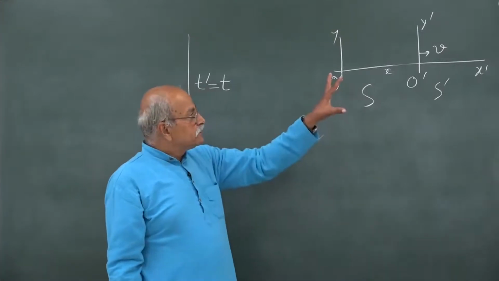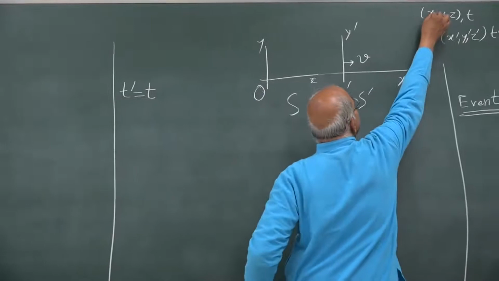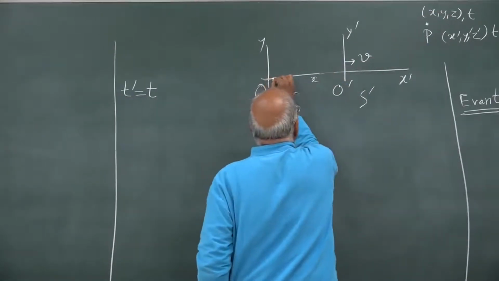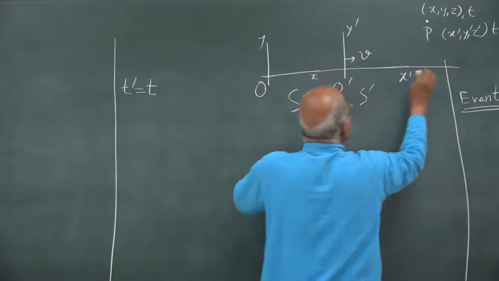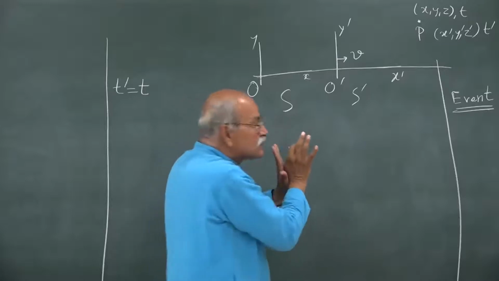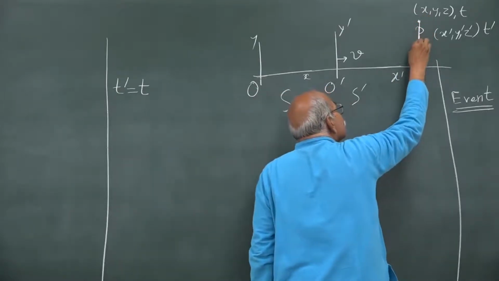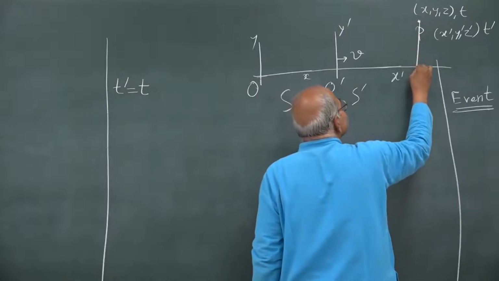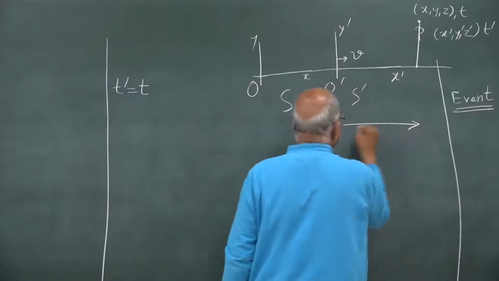And then x, y, z. If I have to know this x, what will I do? I will drop a perpendicular on the x axis. Let me assume that it is all in the xy plane, no loss of generality. So I drop a perpendicular here, and this is x.